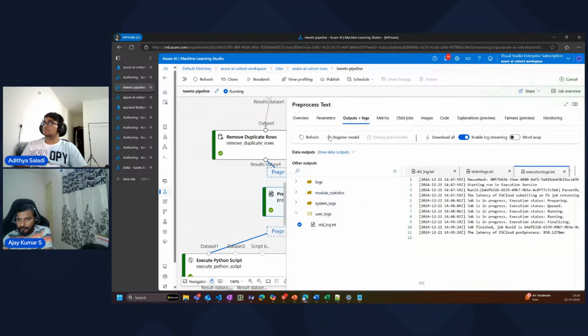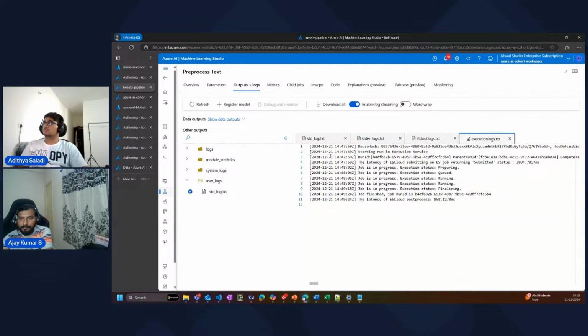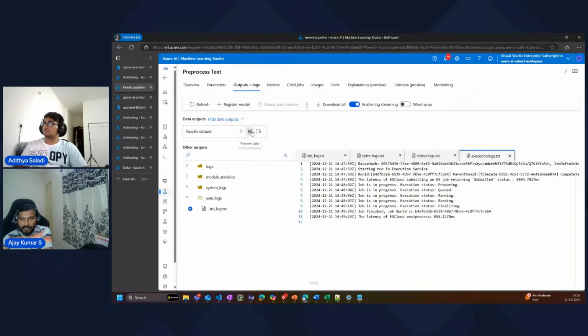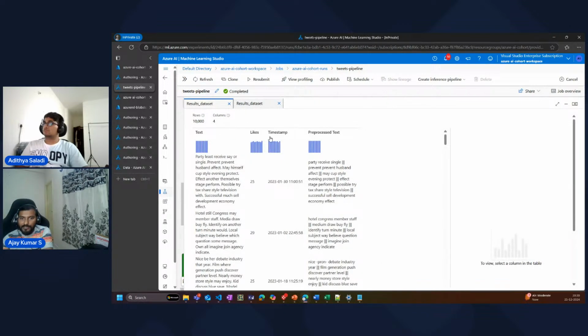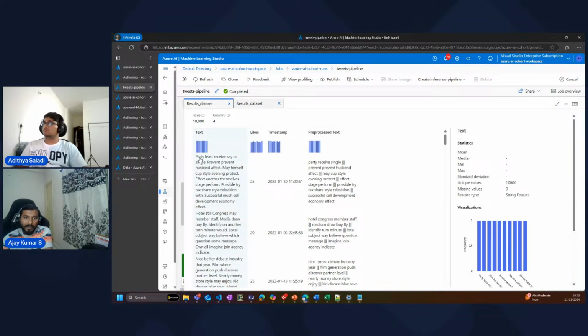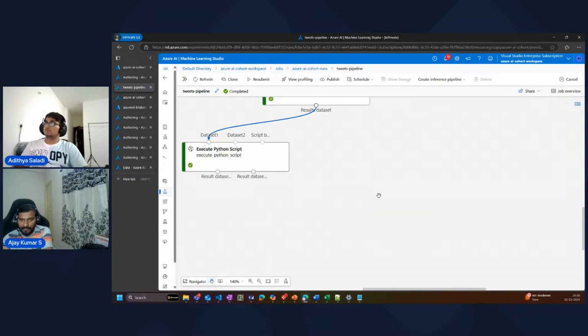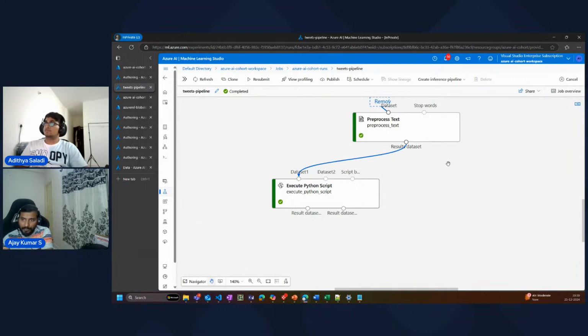Now coming to this particular step's output, let's look at the output. So I can come here and click on the preview data. This will show us the output. You see here, there were only 3 columns earlier. Now there are 4 columns. The fourth column is nothing but pre-processed text. If you notice here, the "or" is gone, dots are gone. Party, I think it was uppercase. Now it's all lowercase. It has pre-processed these texts based on whatever you wanted, and that's what we wanted. That is what is done by the pre-processed text stage, or the component. It's otherwise called a module as well. If you see modules or components in your documentation, that's what this does.